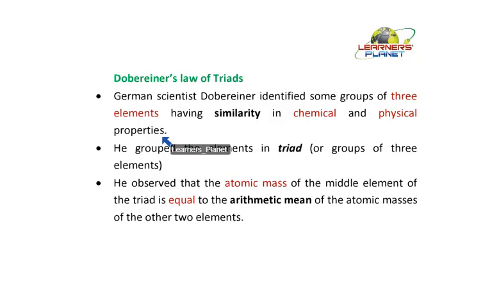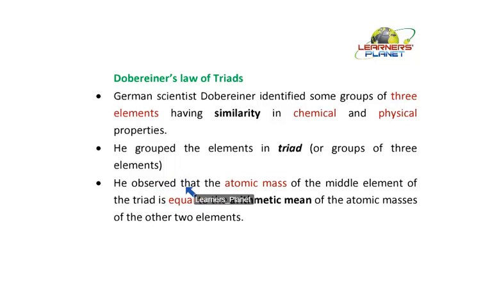So he identified a group of 3 elements which are similar in their chemical and physical properties. He grouped the elements in triads, or groups of 3 elements. So what he did, students, was group these elements as a group of 3, or a triad.